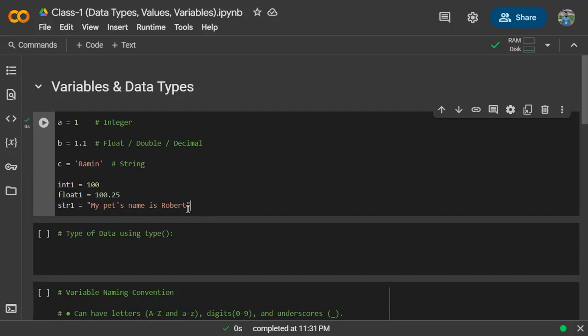If there is such a case that you are using two apostrophes inside your string, then what you need to do, you have to use three quotation marks. We'll see that later on, not needed now. So far, just understand three types of data we have learned: integer, float, and string. And to represent a string, we need a default thing, which is quotation or apostrophe marks at the very two terminals of the string. Okay.